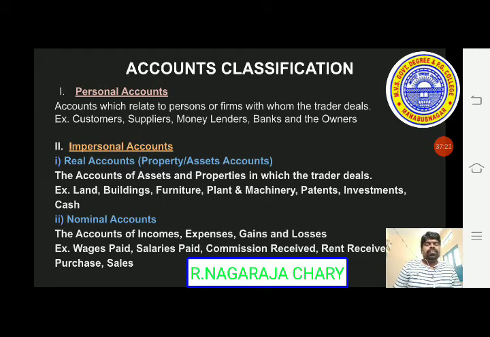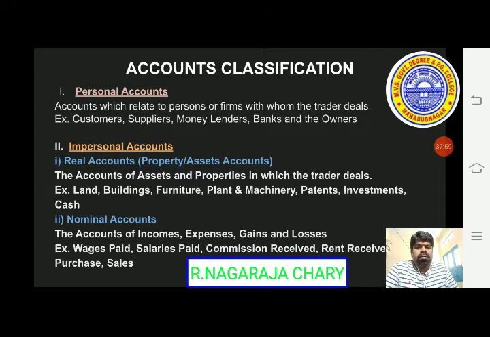Accounts classification. Here there are 2 types of accounts, that is personal accounts and impersonal accounts. Accounts which relate to persons or firms with whom the trader deals are known as personal accounts. Examples: customers, suppliers, money lenders, banks and the owners, and the name of the person or the firm. The person or the firm comes under this category.